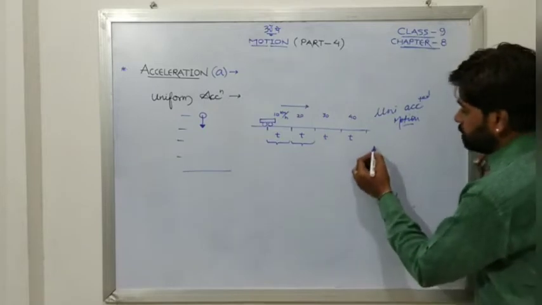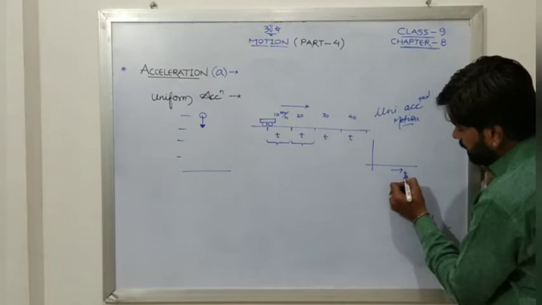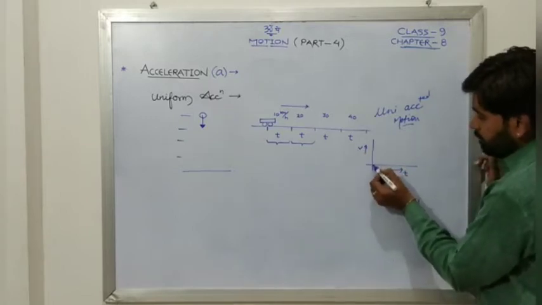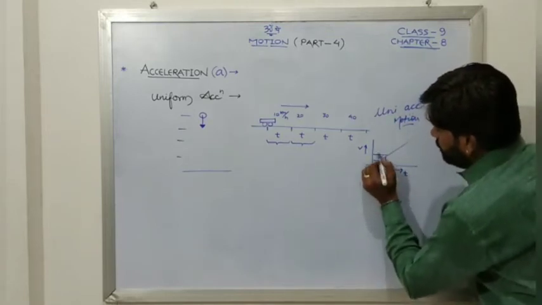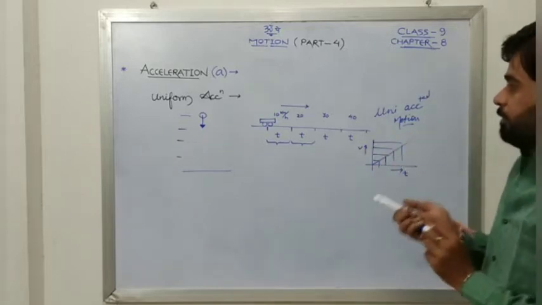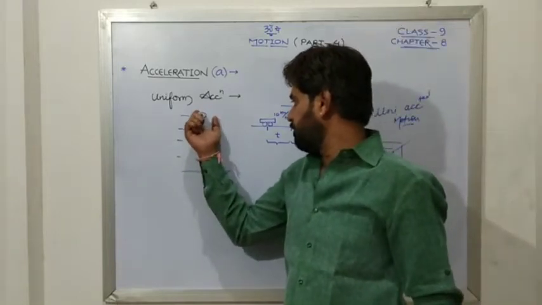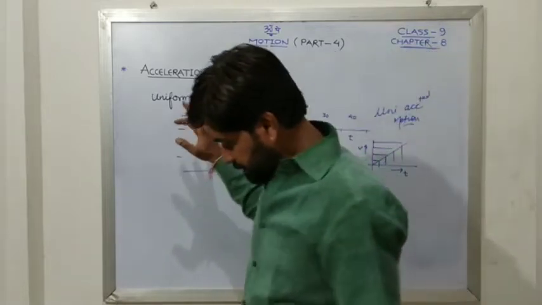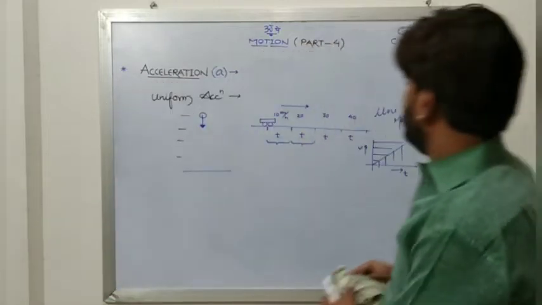Uniformly means what? If you say that time is this axis and velocity is this axis, later on we will discuss this, but uniformly means that in equal intervals of time, you have an equal increase in velocity. That is uniform motion. So one such case is when an object is falling freely from a particular height, then its velocity is going to increase. So this is uniform acceleration.